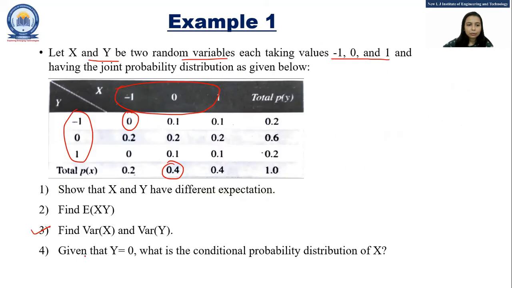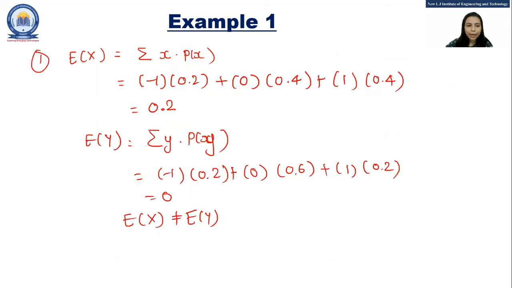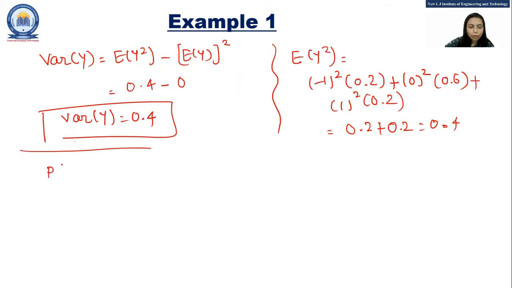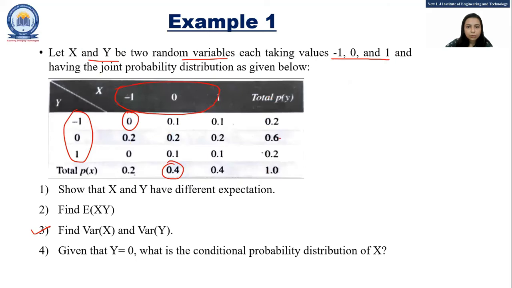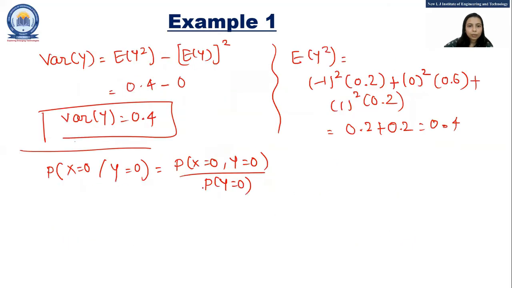Now the next thing that we have to find, that given that y is equal to 0, what is the conditional probability distribution of x? So for that probability distribution, given y is equal to 0, first we have to find out for x is equal to 0. So that is equal to P of x is equal to 0, y is equal to 0 upon P of y is equal to 0. Now, for the P of y is equal to 0, that is 0.6. And for the x 0 and the y 0, that is 0.2. So 0.2 divided by 0.6, that is 1 by 3.